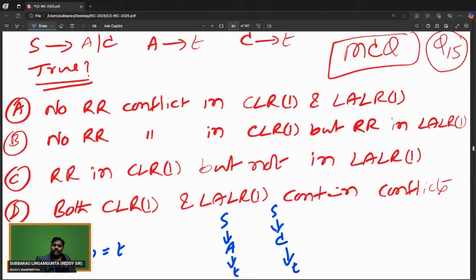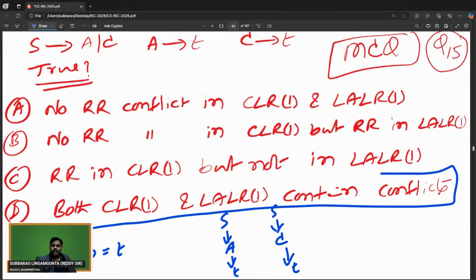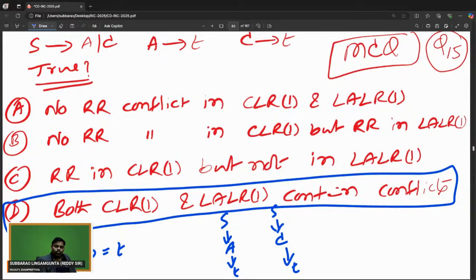Because it is an ambiguous grammar, definitely there is a conflict. Both CLR1 and LALR1 contain conflicts. So I think D is the answer.